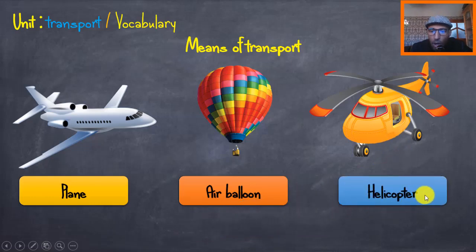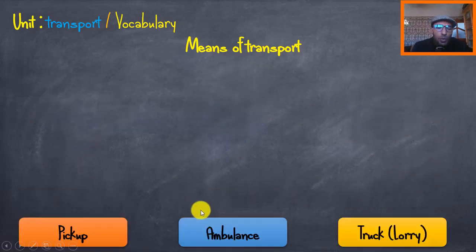Okay? It's the helicopter. Remember here, for your attention, that the R that we have here at the end is not pronounced as we pronounce the single word, helicopter, okay? In British English, we say helicopter, helicopter. Good. Now let's move on. We have here some new words. Number one, pickup,